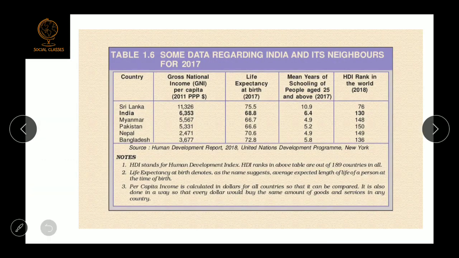Now you see, here is the data of the Human Development Report 2018 published by UNDP. Here there is a comparison of India and the neighboring countries: Sri Lanka, India, Myanmar, Pakistan, Nepal, and Bangladesh.